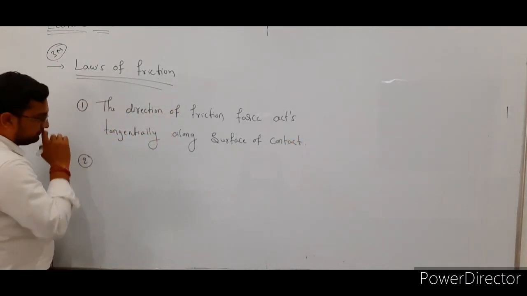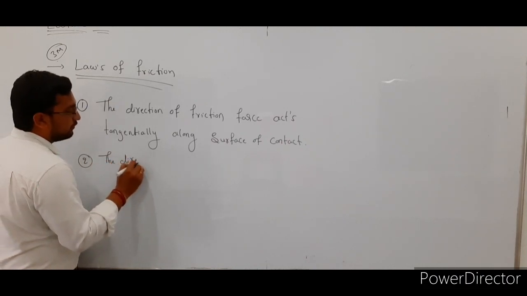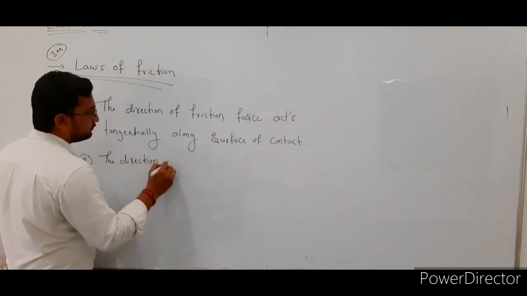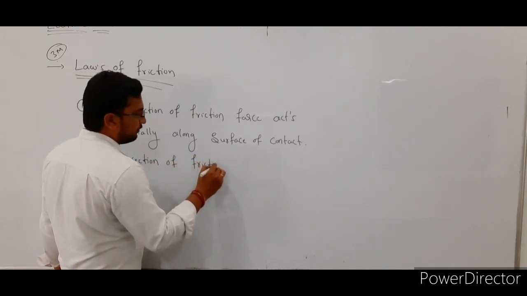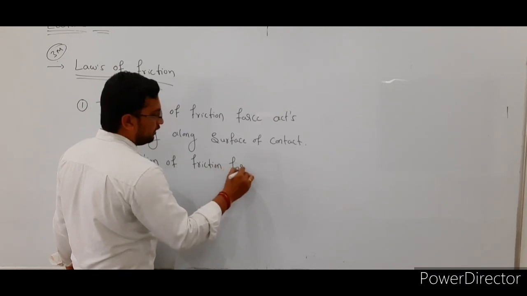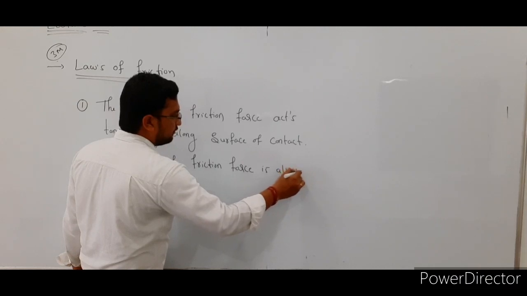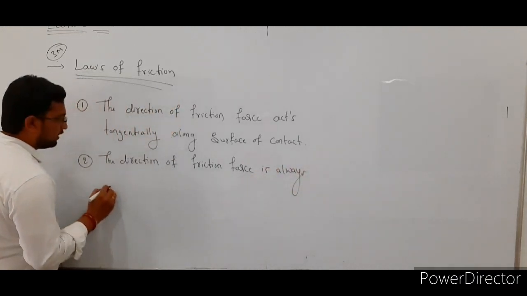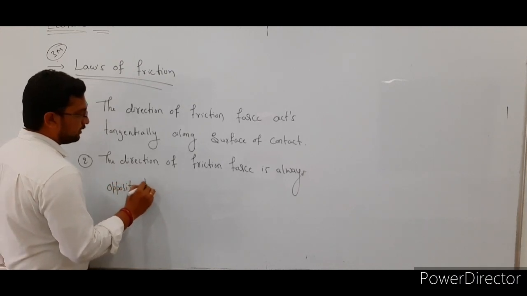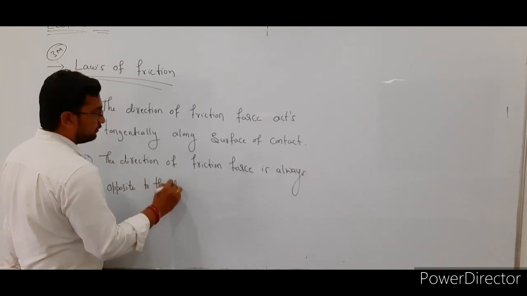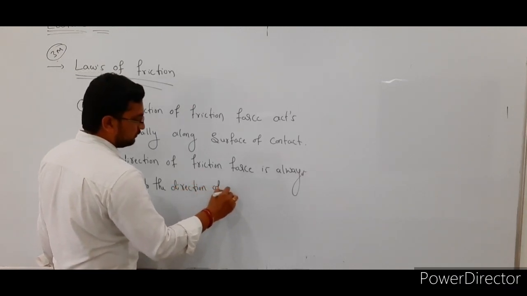And the second law, the direction of frictional force is always opposite to the direction of motion of the body.